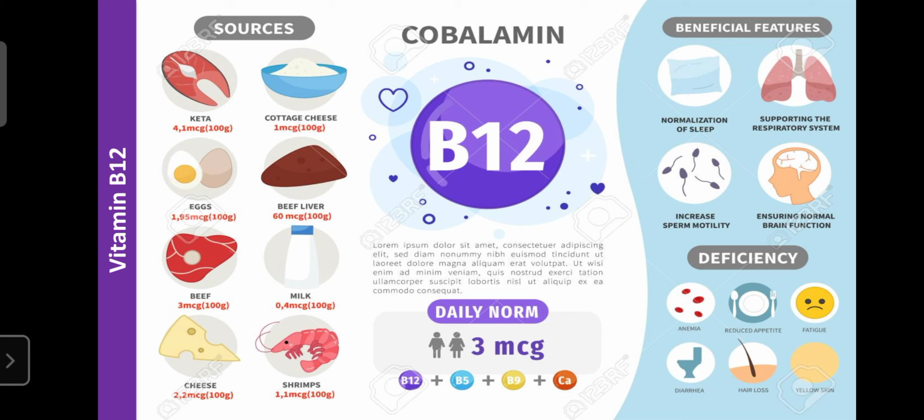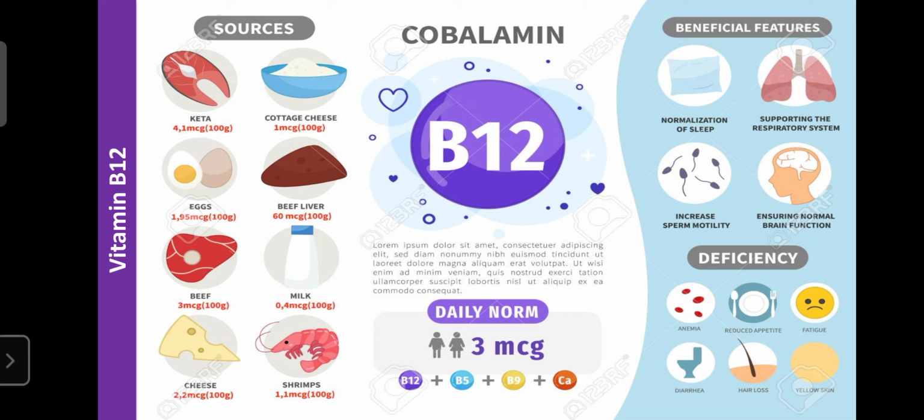Regarding the deficiency, due to deficiency of cyanocobalamin the person suffers from anemia, reduced appetite, unnecessary fatigue, diarrhea, hair loss, even yellow skin. If your skin becomes yellow, or your palm or eyes look yellow, it indicates you are suffering from vitamin B12 deficiency or vitamin deficiency anemia.